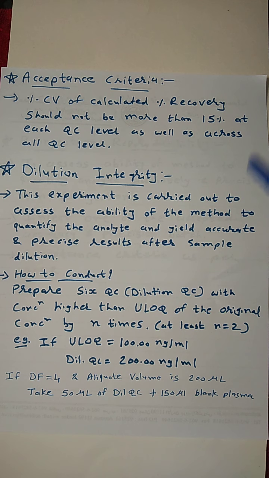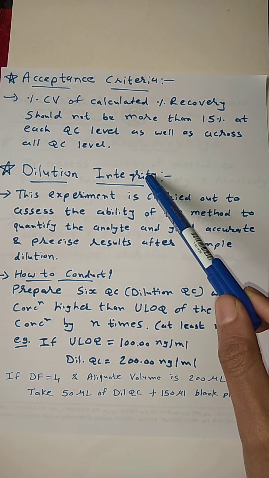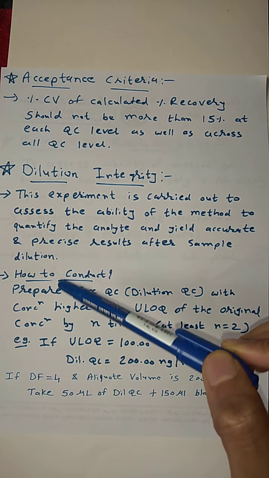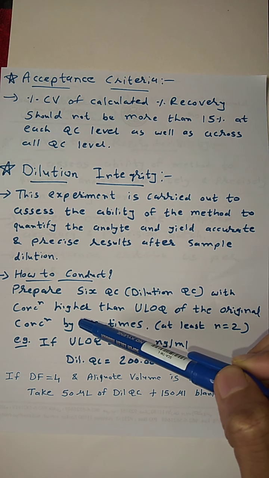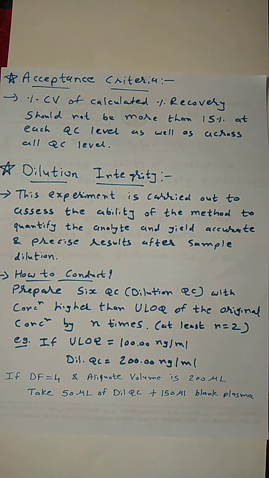Now our next experiment is dilution integrity. Why do we require this experiment? Because we saw previously that we determine the calibration range as per the Cmax of the drug. So, for example, if we determine our range from 0.5 nanogram to 100 nanogram, then 100 nanogram is our upper limit of quantification.